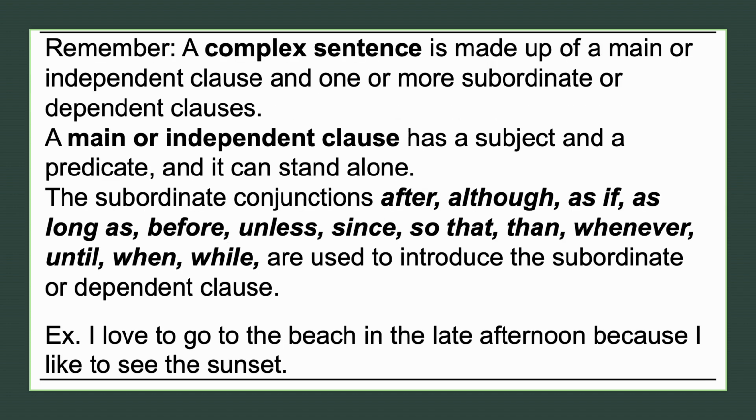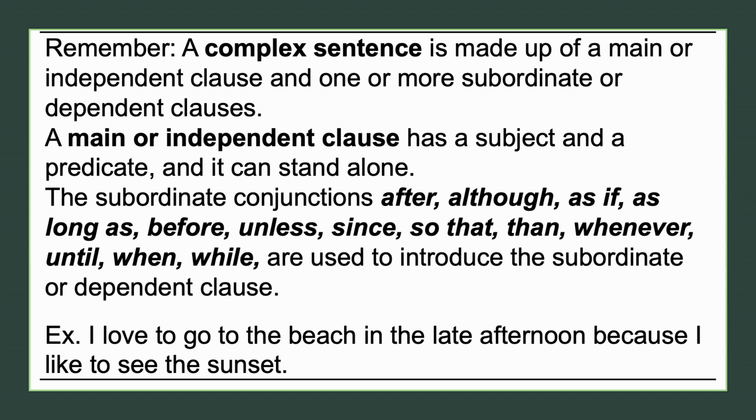Okay. So now remember that a complex sentence is made up of a main or independent clause and one or more subordinate or dependent clauses. A main or independent clause has a subject and a predicate, and it can stand alone.